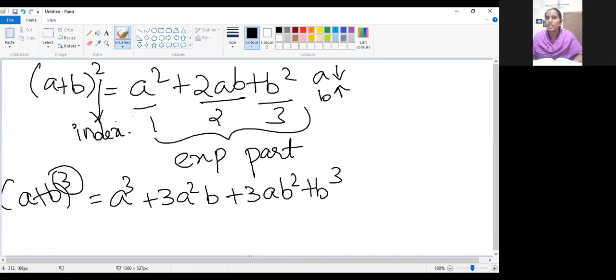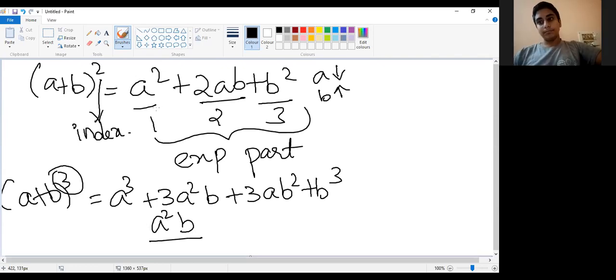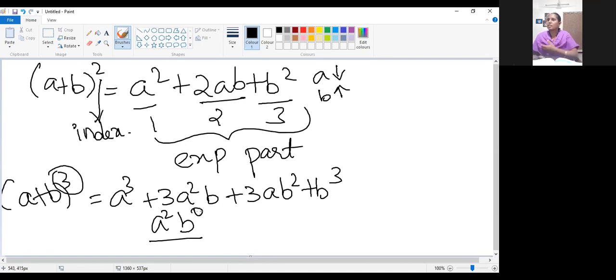Okay, shall we see how it is? If you see this, a square. From the first index we are starting, a square. Whether the b variable is used here in the first term. b power 0. Nothing is there. So anything to the power 0, what is the value of that? 1. Anything to the power 0 is 1. So nothing is there. So plus, next the coefficient 2, leave it off for now. I will tell you after that how we are getting the coefficient. I will come to that in the next concept. ab is given now.